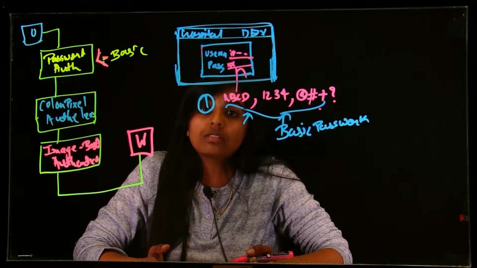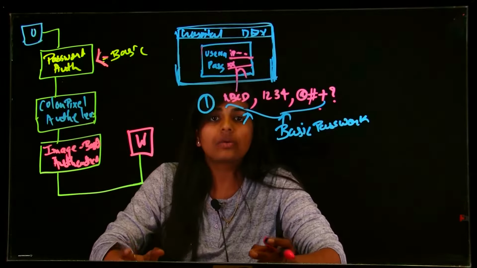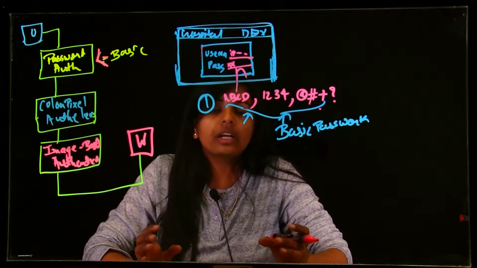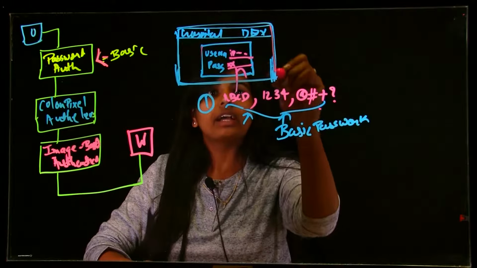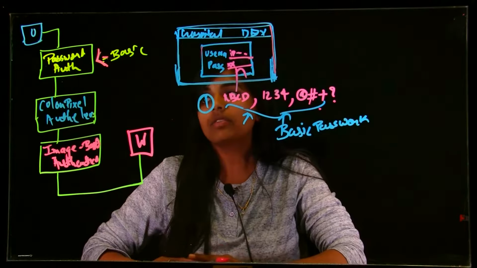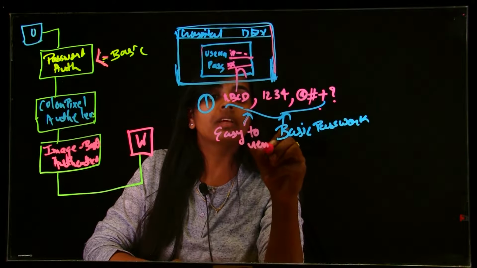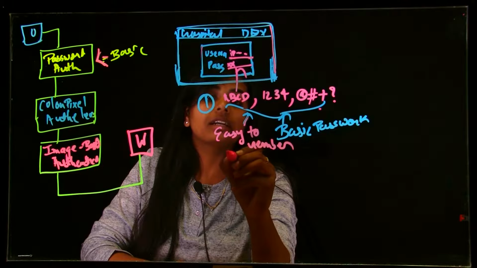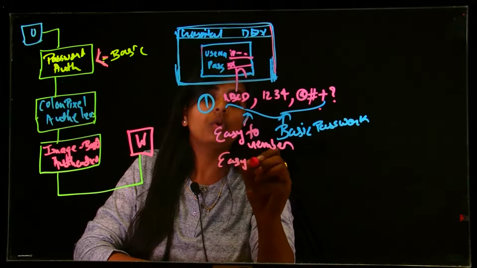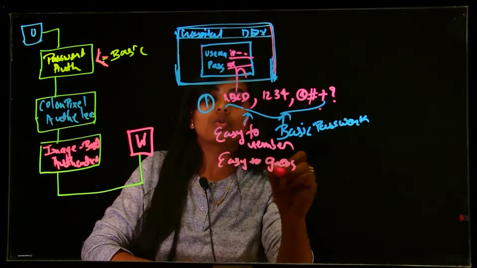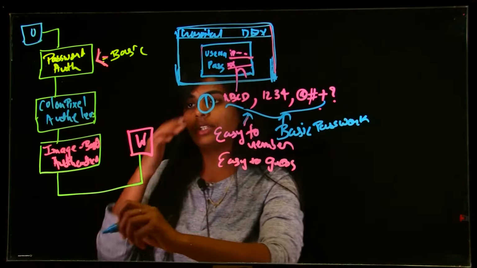And once the user is signed in from a particular system, those passwords get saved automatically for that particular computer or laptop. So it would be easy for hackers. So better we use three levels of authentication. It's still easy to remember this kind of password, but from a hacker's point of view, it's easy to guess as well. So there is no point in using just the first level of password authentication.